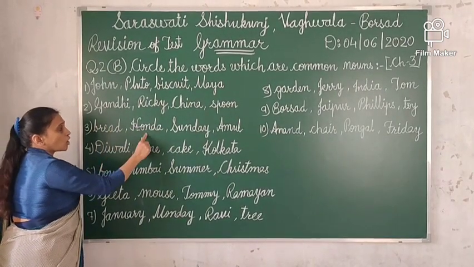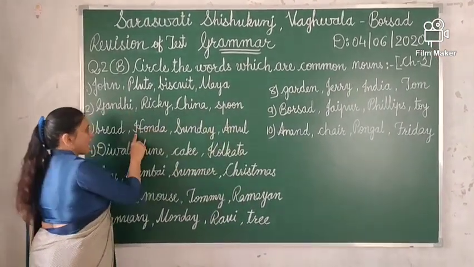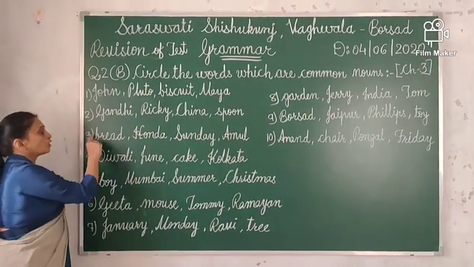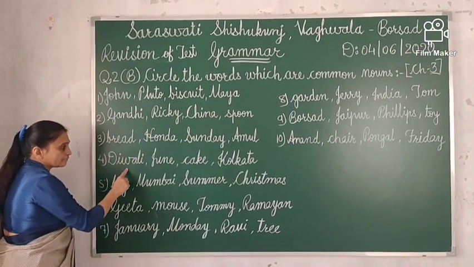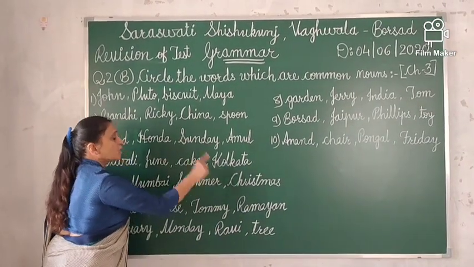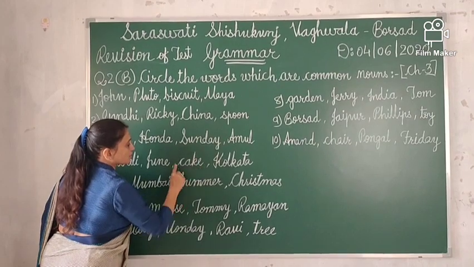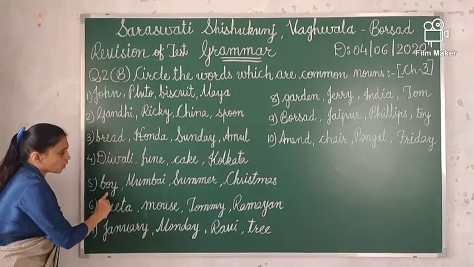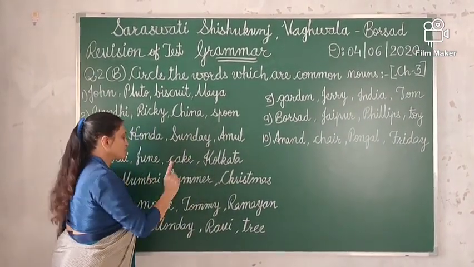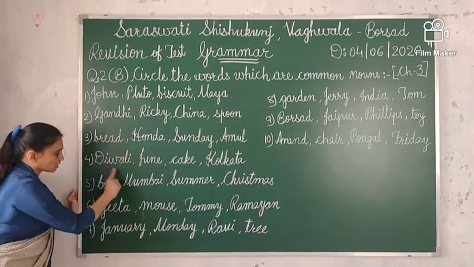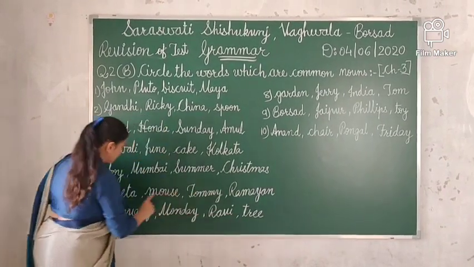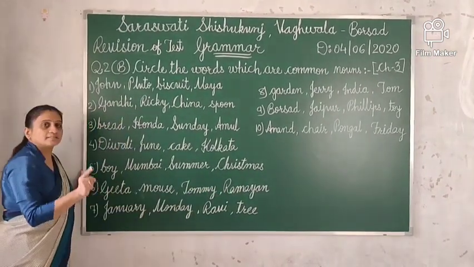Number 3 is bread, Honda, Sunday, Amul. H, S, A capital. These are proper nouns. So you have to circle bread. Number 4 is Diwali, June, cake, Kolkata. D, J, K capital. So your answer is cake. So you have to circle cake. Number 5 is boy, Mumbai, summer, Christmas. M, S, C capital. So these are all proper nouns. So you have to circle boy. Number 6 is Gita, mouse, Tommy, Ramayan. G, T, R capital. These are proper nouns.